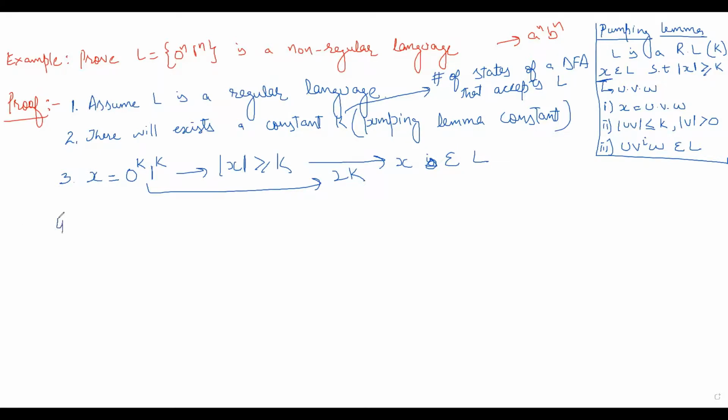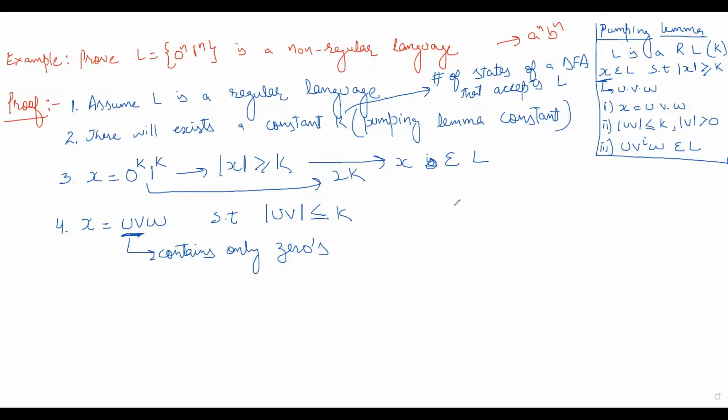Then next, it is saying that this X can be divided into 3 parts, U, V, W, such that length of UV is less than or equal to K. Since I am saying X is equal to UVW, but X is 0 raised power K, 1 raised power K, the length of this UV is less than or equal to K. So that means this UV contains only zeros. It cannot contain ones.